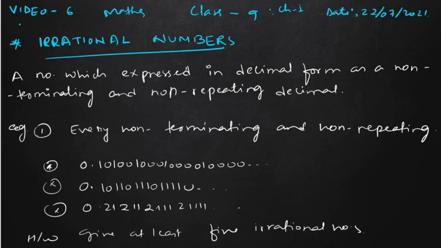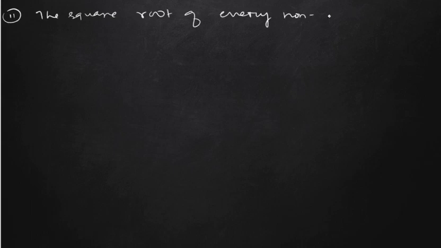Fine. Okay. So the next example, our second one, is the square root of any non-perfect square. The square root of every non-perfect square is irrational.